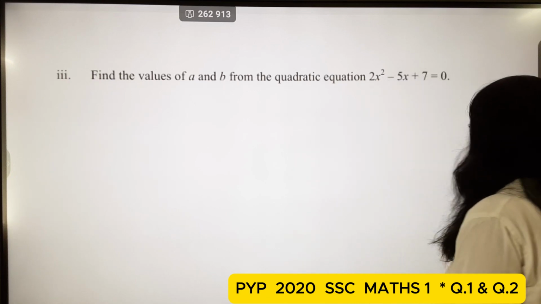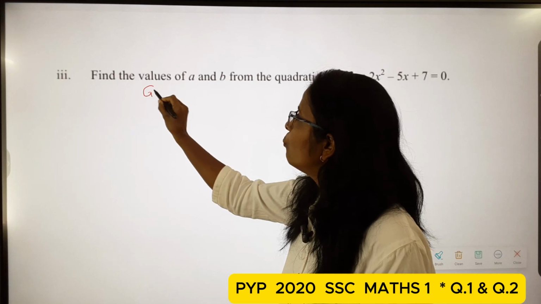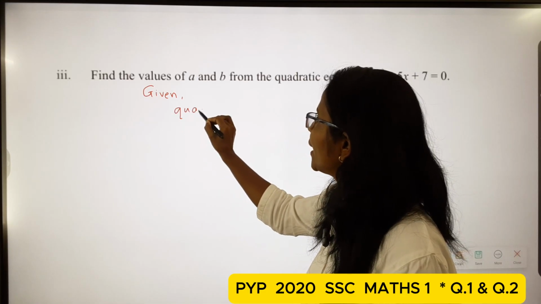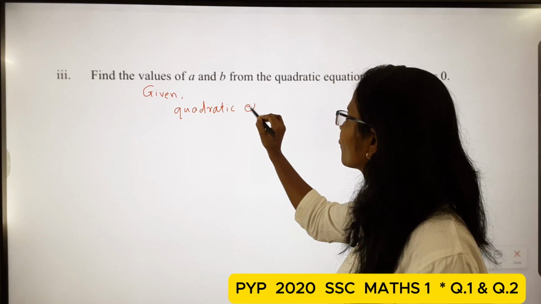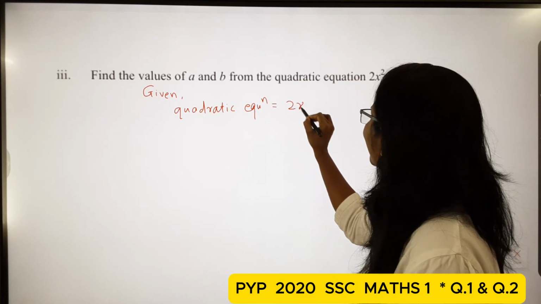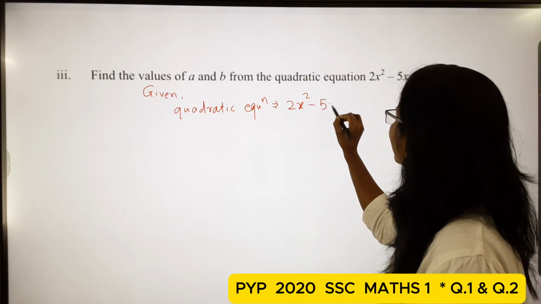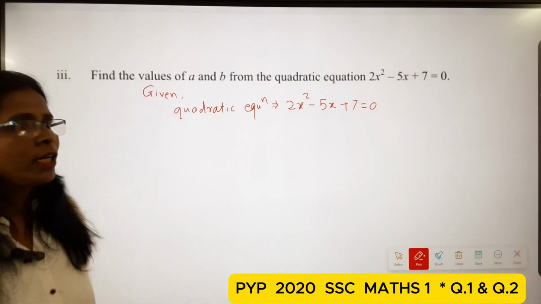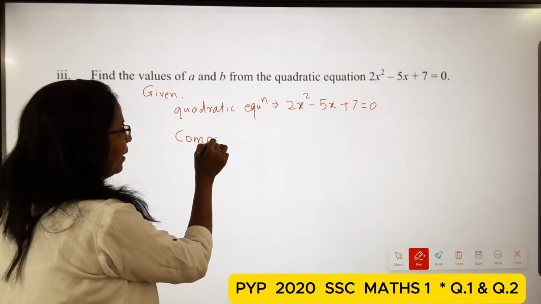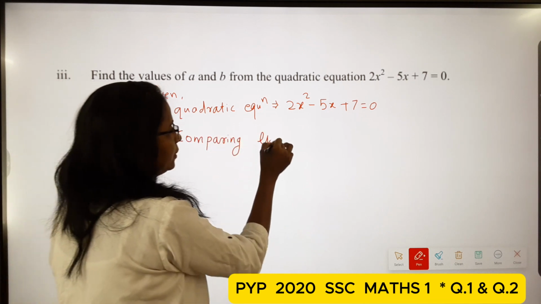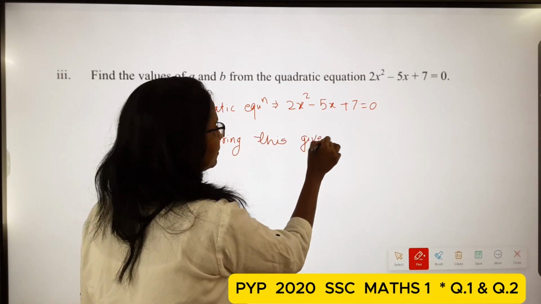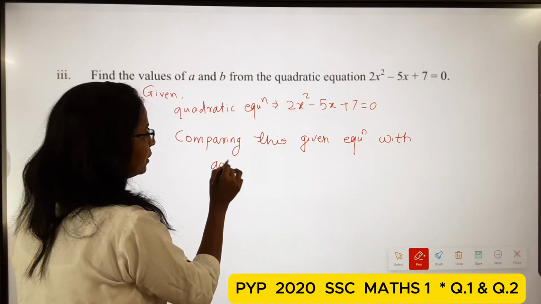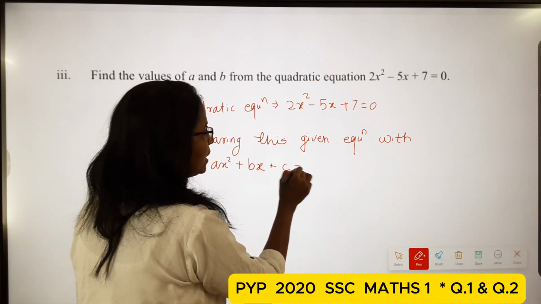Now we compare this given equation with ax squared plus bx plus c is equal to 0.